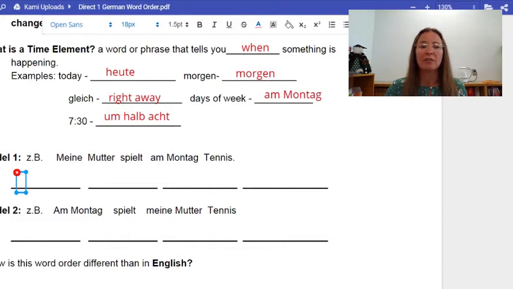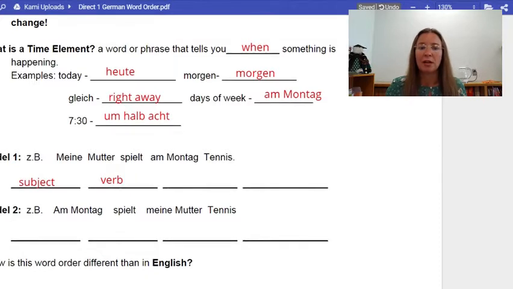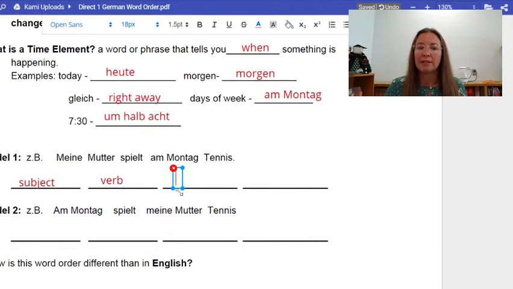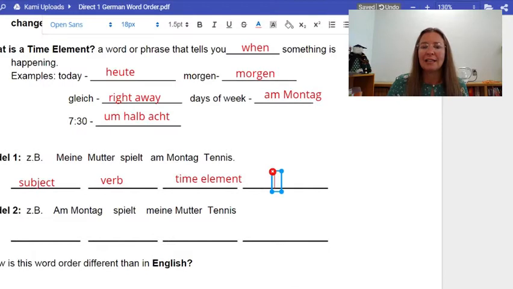The first thing that we have here is meine Mutter, and she is playing. Therefore, whatever's verbing is the subject, we started with the subject, and we can start with the subject in English too. My mother plays. However, the time element does not come third in English. So I still have the subject verb combination, but this on Monday here is what makes it awkward. In English, we tend to put it at the end of the sentence. In German, it doesn't go at the end. Time is really important for the Germans. So again, they put the time element here, and then the last thing is in the sentence.